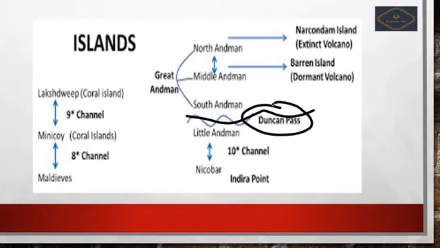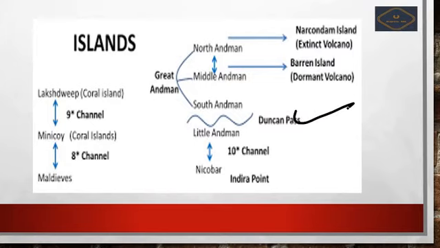In UPSC you will get a question like where Duncan Pass is: between Middle Andaman and Southern Andaman, Southern Andaman and Northern Andaman, Northern Andaman and Little Andaman. Your last option will be the right answer, that is Southern Andaman and Little Andaman. So you have to remember this. Next, Little Andaman and Nicobar are separated by the Ten Degree Channel. This is most important because it has also been asked in the UPSC prelims.